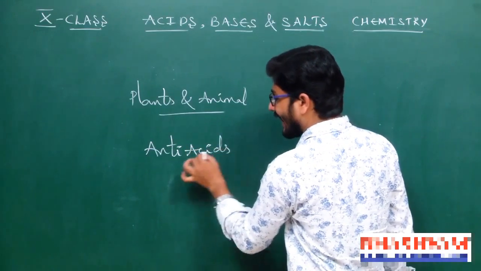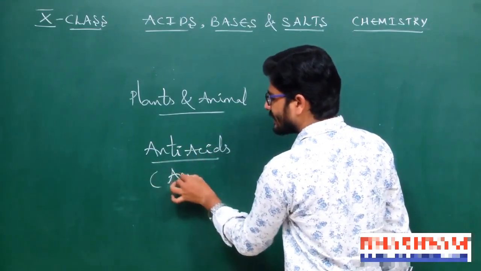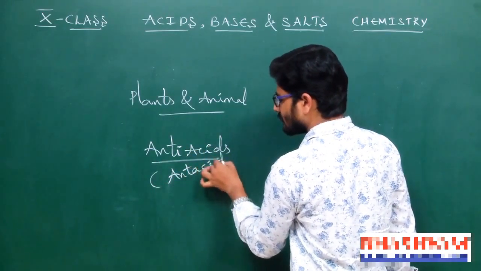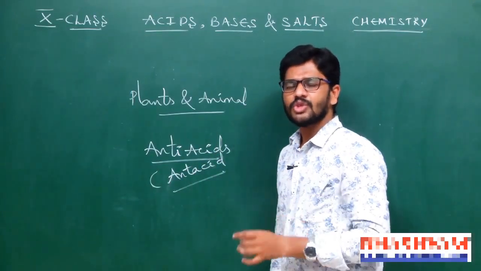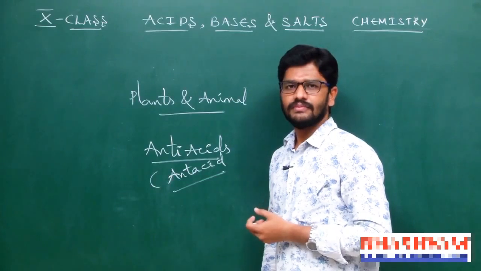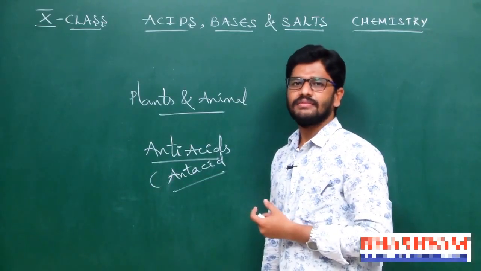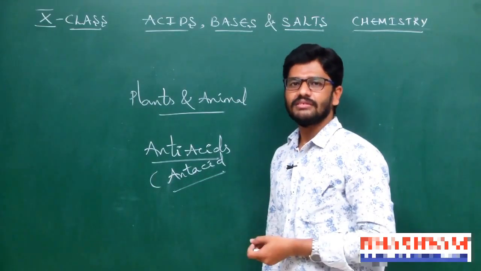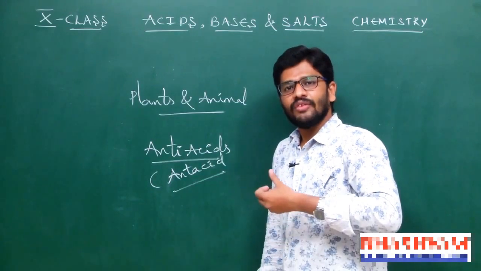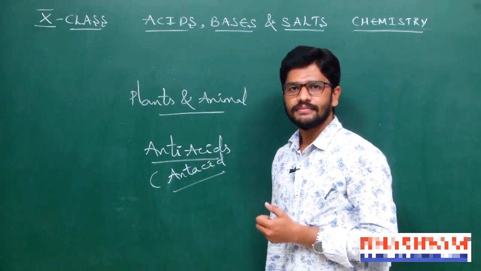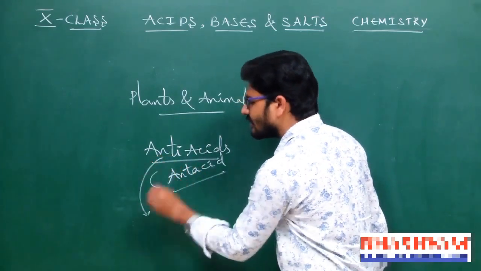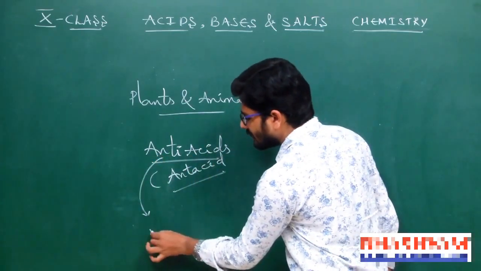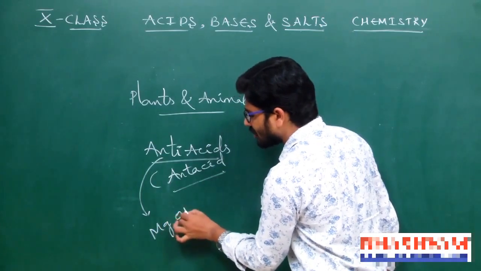We are using antacid tablets. Otherwise, we use soda powder at home. These substances can neutralize the excess amount of acid in the stomach. So generally we know that an antacid tablet consists of a base, that is magnesium hydroxide.